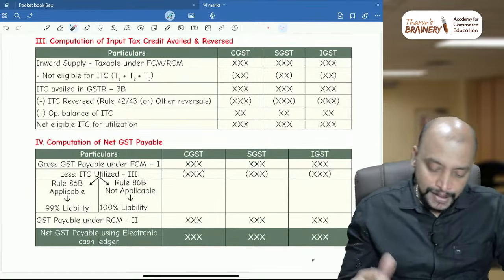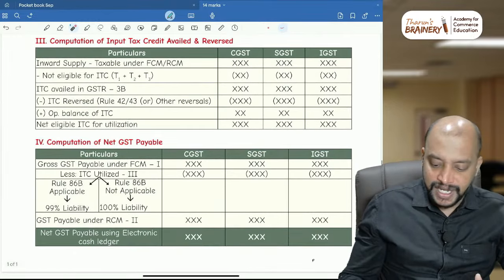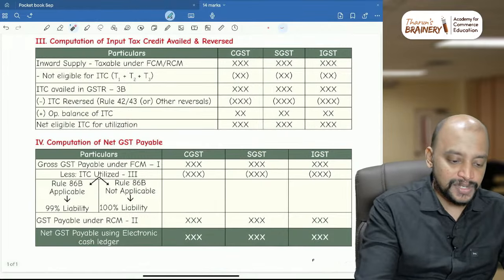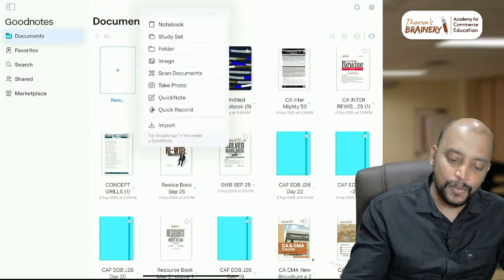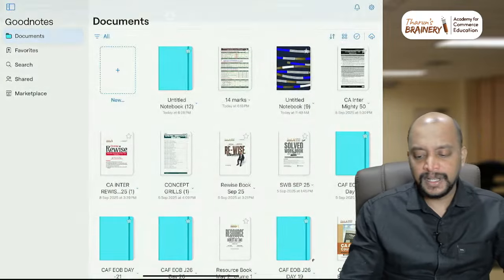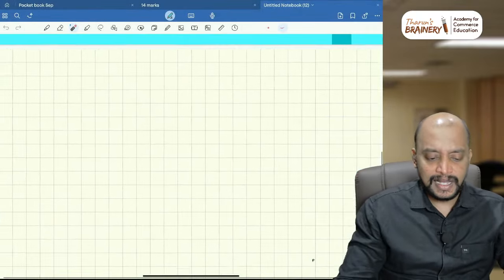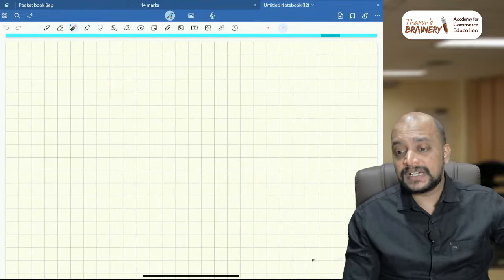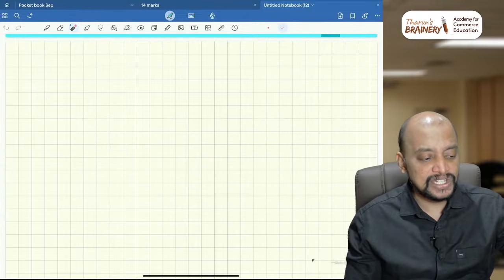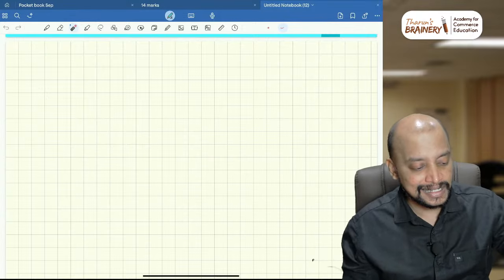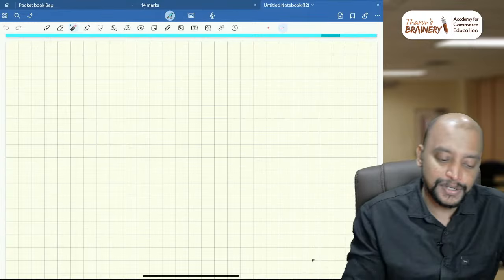Now, apart from this, what are the crucial aspects that can be tested? I am just giving you an overview. What are the various aspects that are possible? You can see here, I am just giving you a list of a few critical areas which are possible, and don't worry, I will share it in the Telegram group. Whatever I am writing, I will share it in the Telegram group once the concept is over.